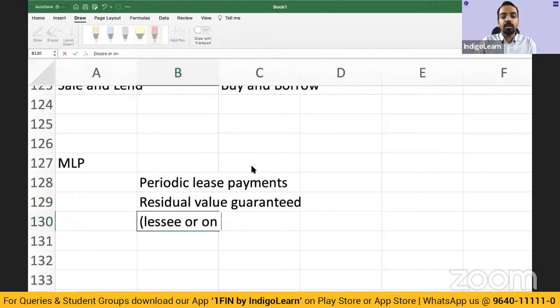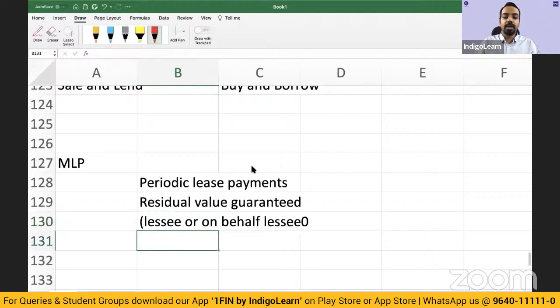Lessee, or on behalf of the lessee. So let us say at the end of the lease period, I have taken a building on lease. At the end of the lease period, I have to pay a certain amount when I vacate the lease, right? That is guaranteed as a part of the contract. Maybe for taking care of repairs or refurbishing, or I will take some furniture along with me and pay some amount for that. Whatever it is, there is something which is guaranteed.